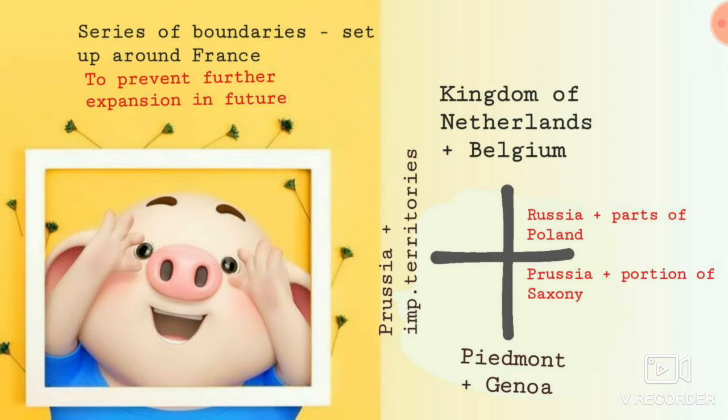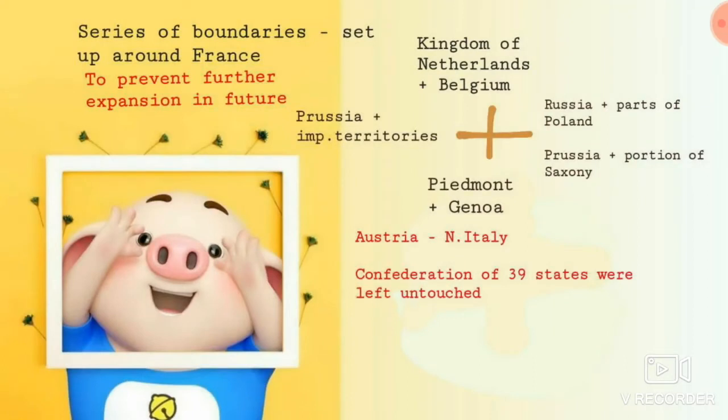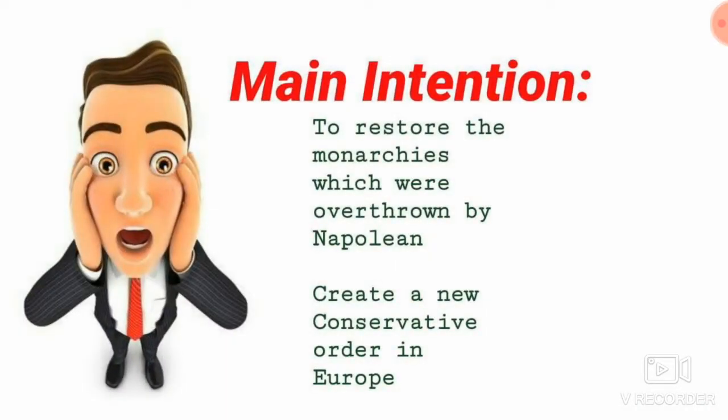After this, Austria was given control of northern Italy, so Austria would be taking care of northern Italy. But Napoleon had formed 39 states as a union, and that alone the conservatives did not disturb. They left the 39 states untouched. Are you clear, children? The main intention behind these things was to restore the monarchies which were overthrown by Napoleon. The conservatives wanted to give power back to the monarchies defeated by Napoleon, and also wanted to create a conservative system in Europe.